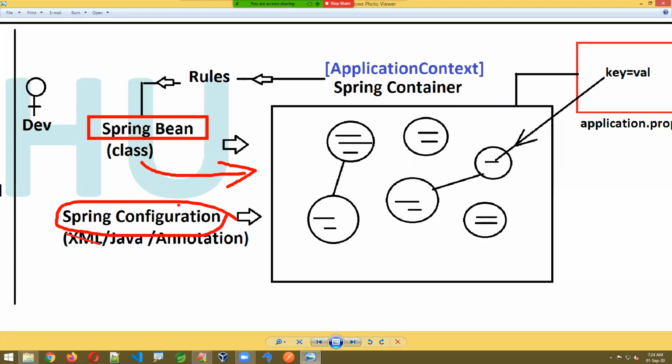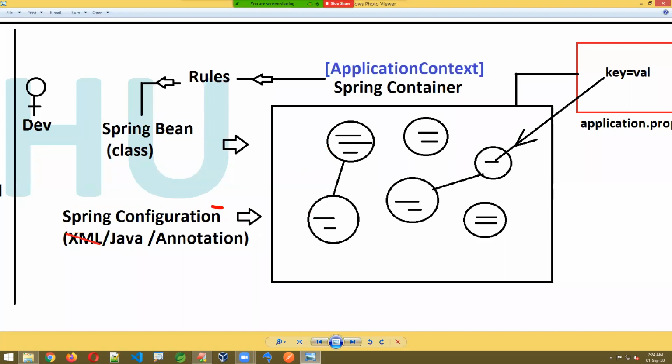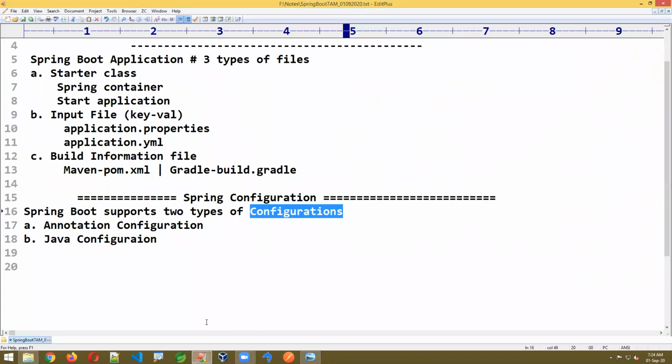Provide the data, write the configuration. Link one object with another object, configuration. If you write a Spring configuration file, by taking the configuration only, the container will do all its work: creating objects, providing data, linking objects, everything is done based on the configuration only. So by taking configuration as an input, the Spring container will do all its work.